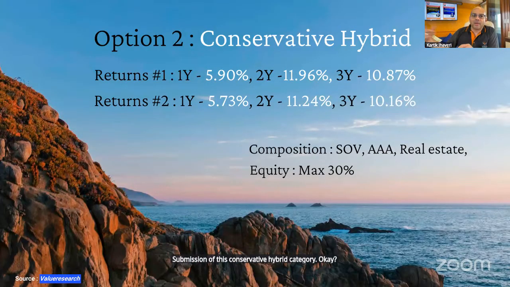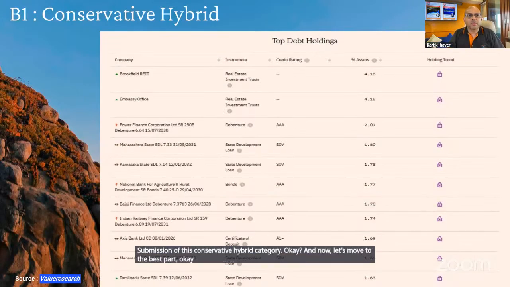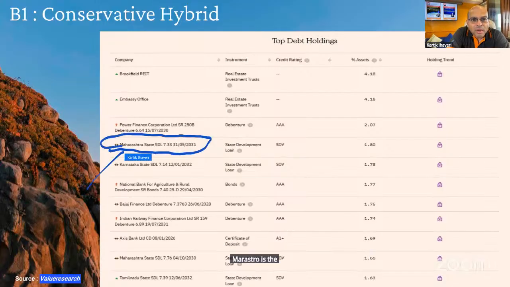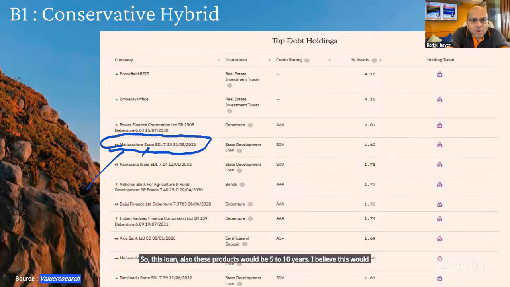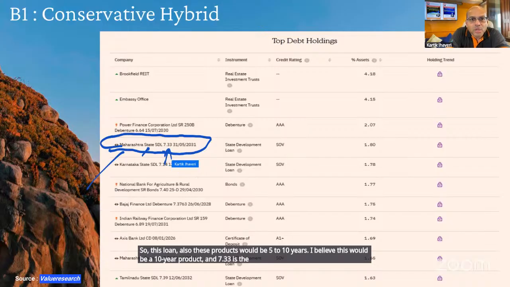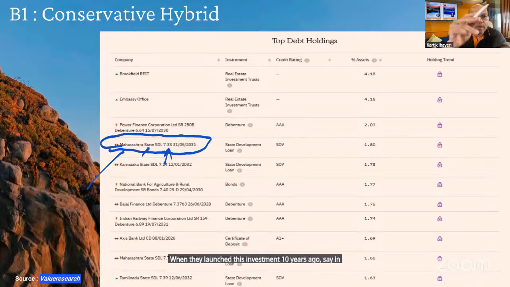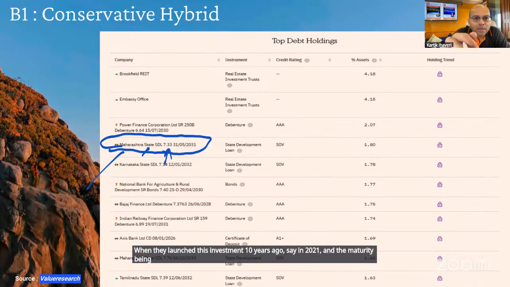Okay. And now let's move to the best part. Okay, we saved the, oh, by the way, these are some examples. Sorry, I forgot. Let us just, for the sake of completeness, speak about some of these things. As you can see, this is an example of a Maharashtra State SDL. Let me decipher what this means. Maharashtra is the state, very clear. SDL means State Development Loan. These products could be 5 to 10 years. I believe this would be a 10-year product. And 7.33 is the rate of interest the Maharashtra government was ready to pay when they launched this investment 10 years ago, say in 2021, and the maturity being 2031. That's basically what this means.